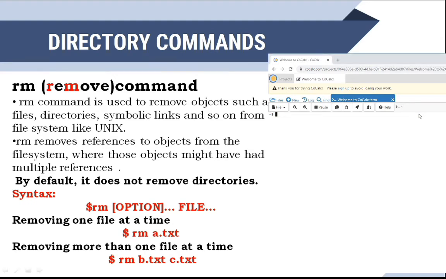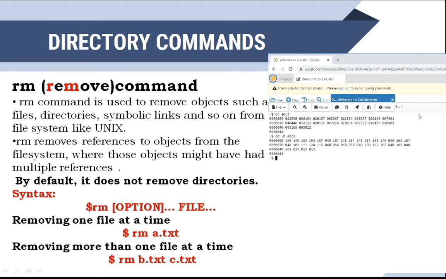So we will see the od command. I will say abc3. Here it is going to display the data in octal format. od -b, then abc3, will be displayed in the binary format.